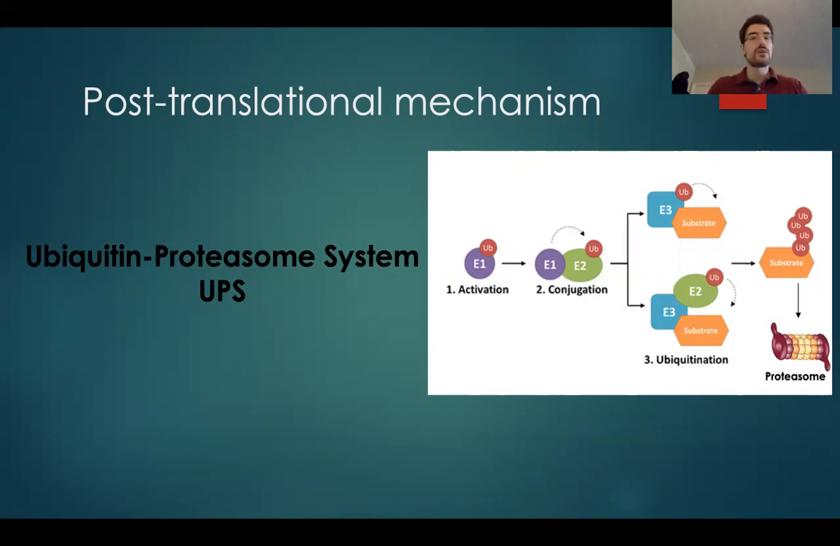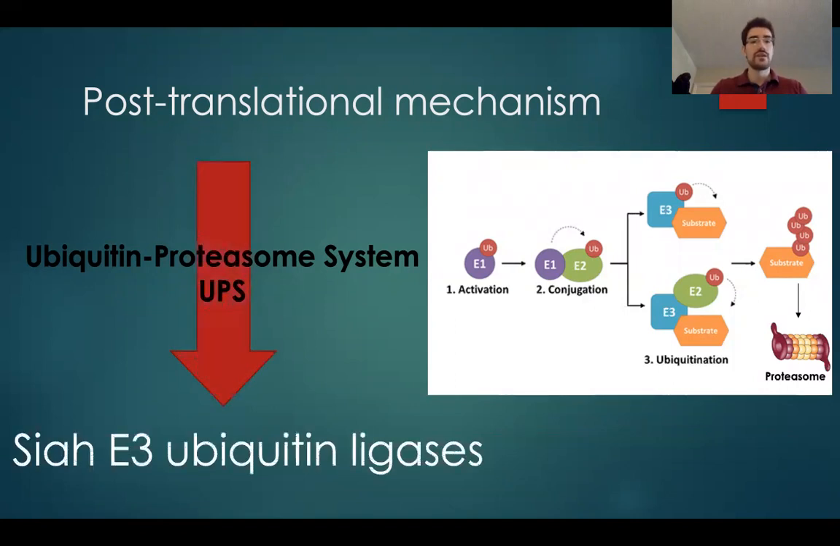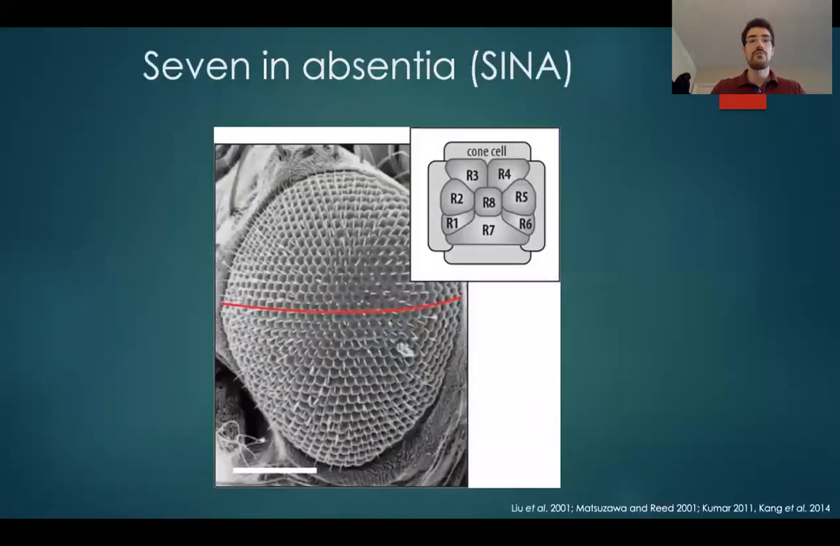So this system caught our attention because one component in Drosophila was identified and had a homolog in vertebrates called Siah. So the Siah-E3 ligase has a homolog in Drosophila called seven in absentia, or simply SINA, and SINA is responsible for the development of the R7 photoreceptor cell.